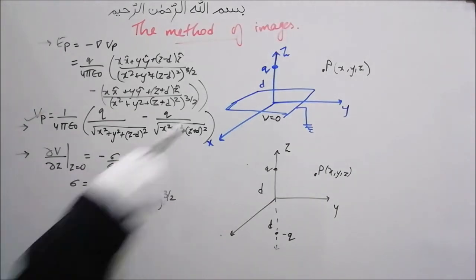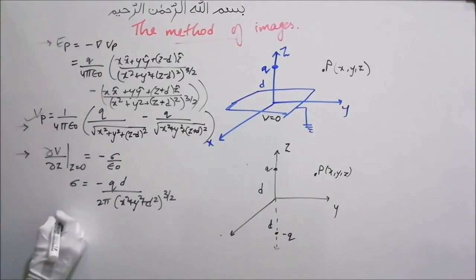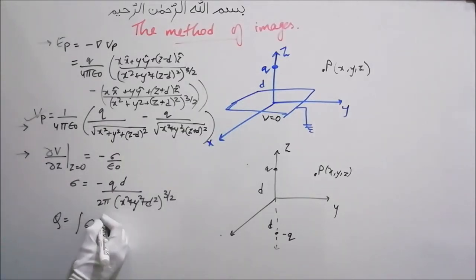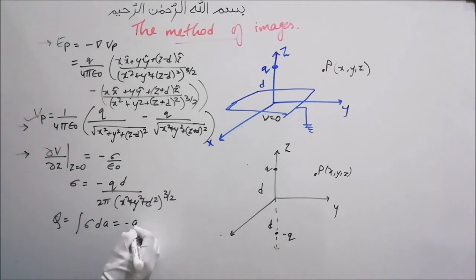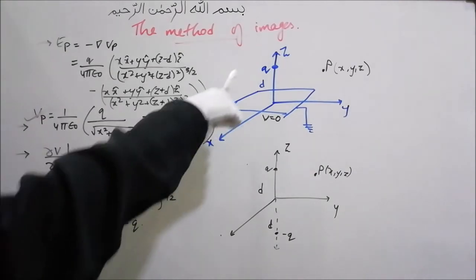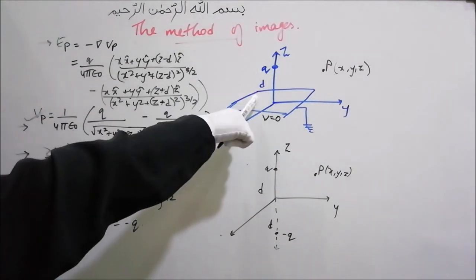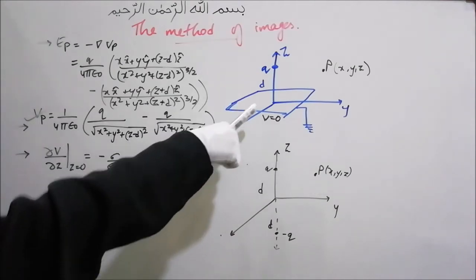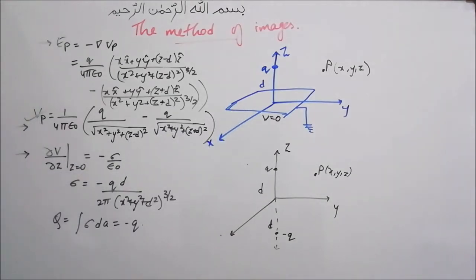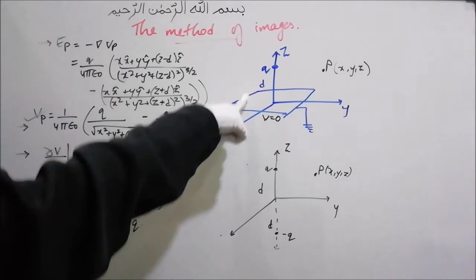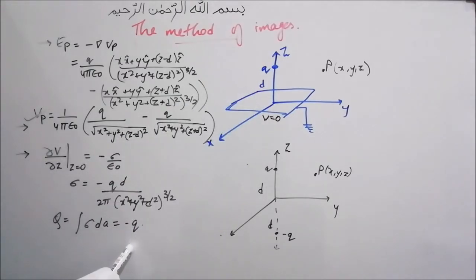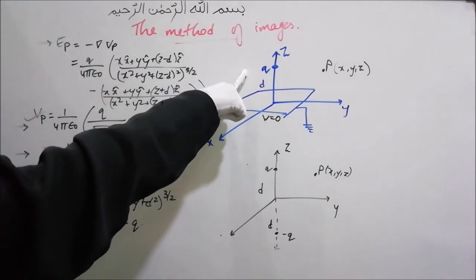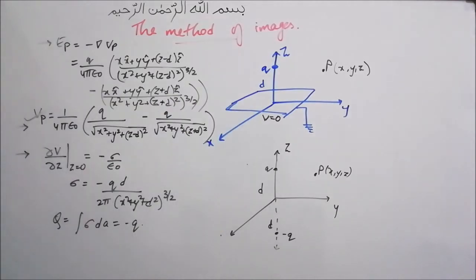Thus the total charge which will be induced on the conductor will be equal to the integration of sigma dA, and that comes out to be minus q. That's expected, right? Because if you have charge q here, then on the conductor charge minus q will be induced. So we can say that this q will be attracted towards the plane because of the negatively induced charge on the surface of the conductor.